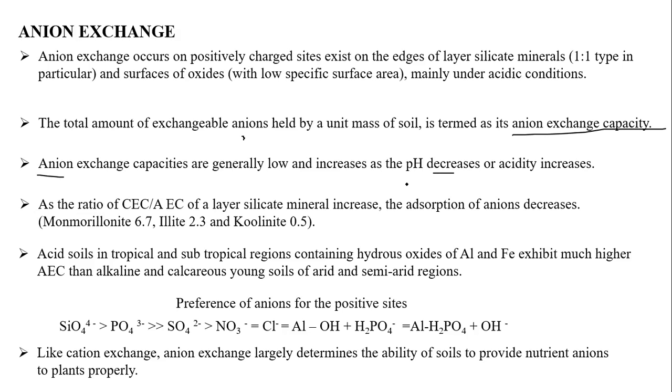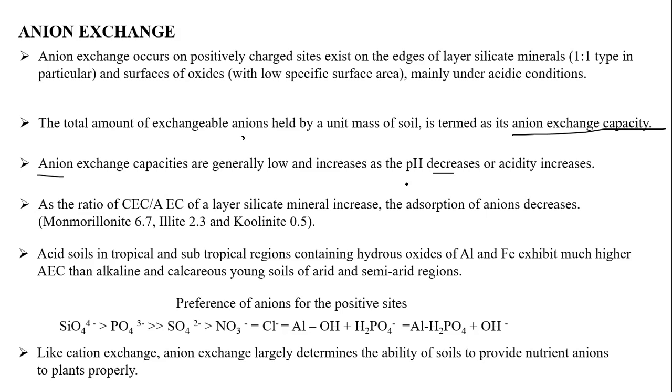Generally, as the ratio in the layer silicate increases, the absorption of anions decreases. Acid soils in the tropical and subtropical regions containing hydroxides of aluminum exhibit a higher amount of AEC because acid conditions prevail there. You can expect hydroxides of aluminum to exhibit higher AEC, and calcareous young soils of arid and semi-arid regions also show it to some extent.